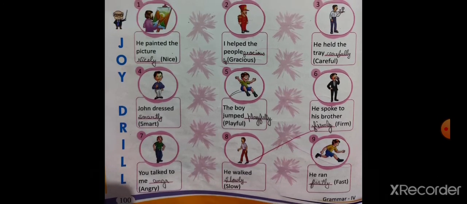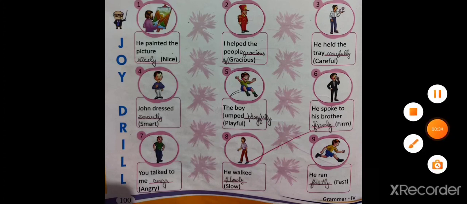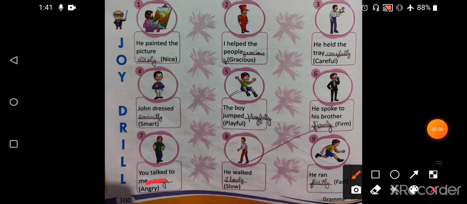You talked to me in anger. The spelling is wrong. You have to write, you talked to me angrily. Okay, next is he walked slowly. He ran fast. With this, the chapter is over, and I hope you all have understood it.